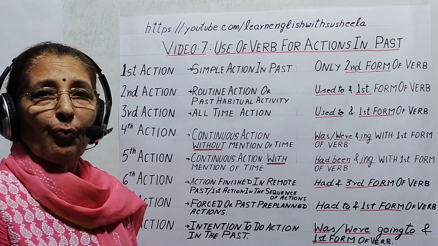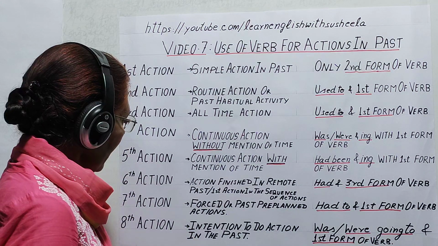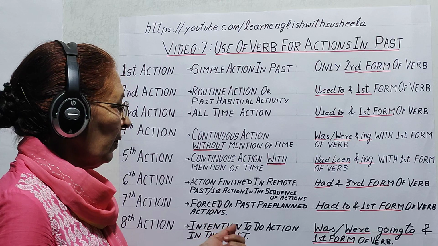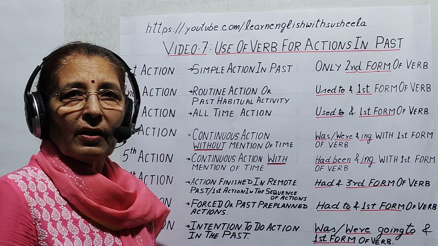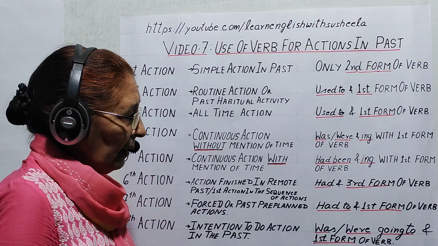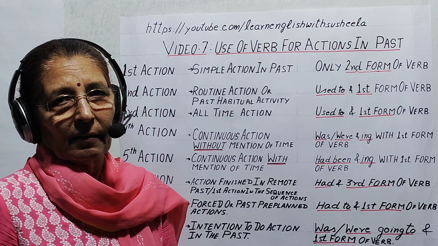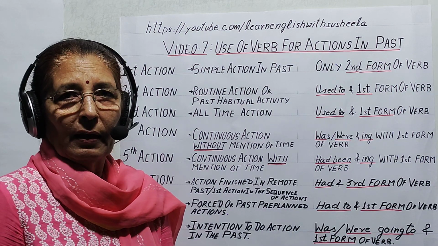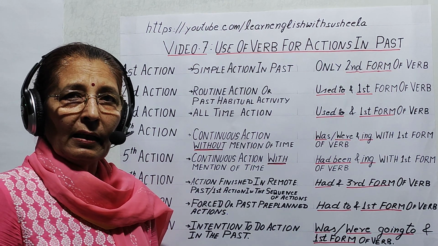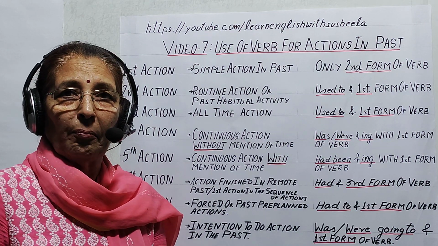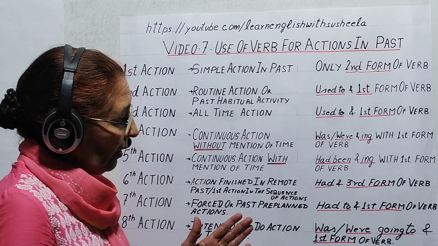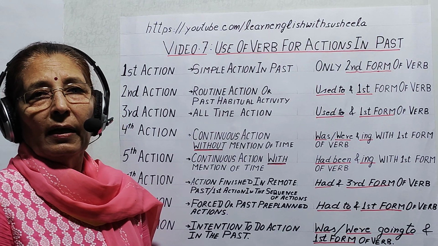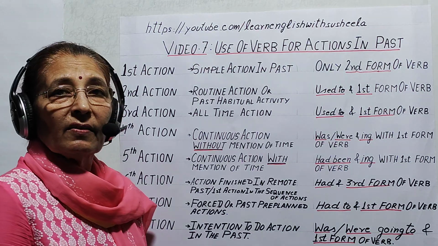So this way we can make the sentences which are finished in remote past, and there we use had and third form in that part which took place earlier. In the second part we only use second form of verb. As I told you that he had reached the school before the bell rang. So that way we have to take care where we have to use had and third form and where we have to use second form.